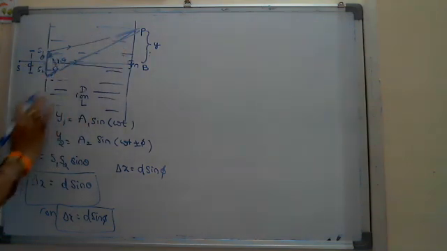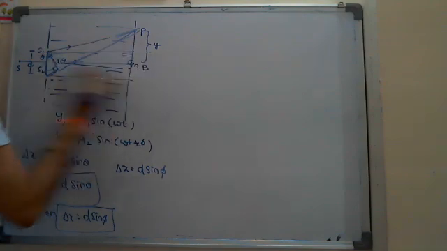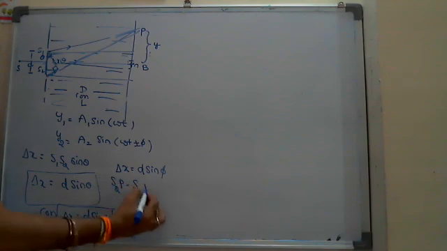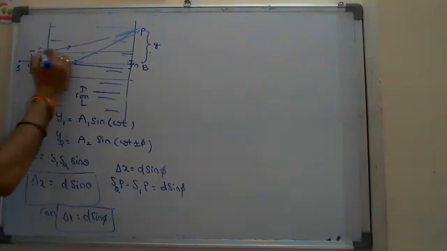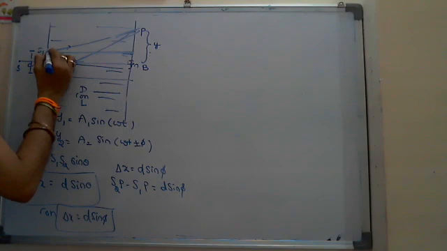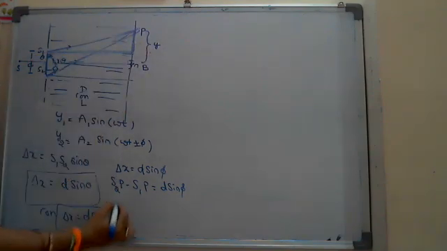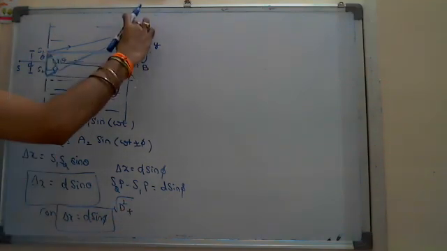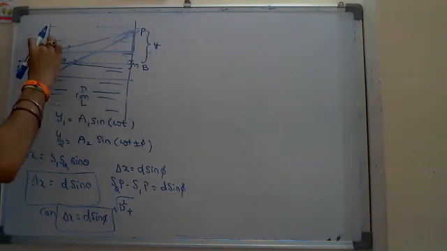Okay, that delta x, what you are writing here, which is d sine phi, by taking here two lines and solving those two equations, meaning by taking one triangle here, by taking another triangle here, the path difference is actually S2P minus S1P, which is equal to d sine phi. Okay, that S1P we have to write here, as this is the hypotenuse, root of d square plus this part, which is total y minus exactly half of d now.